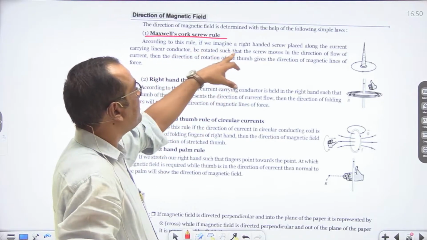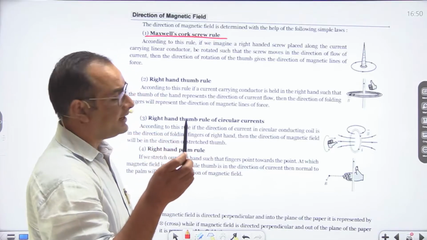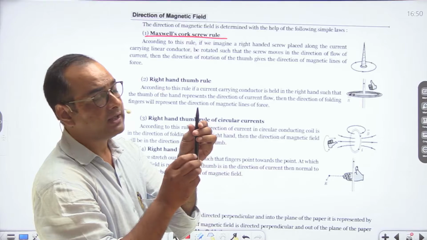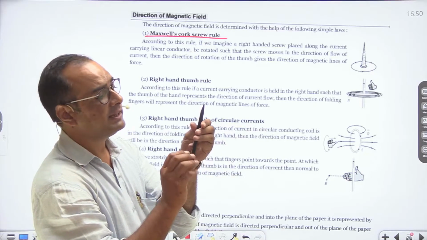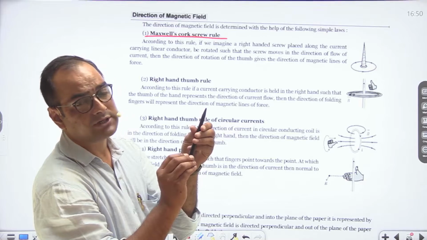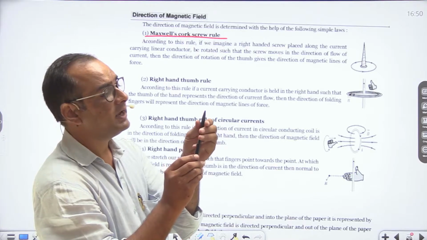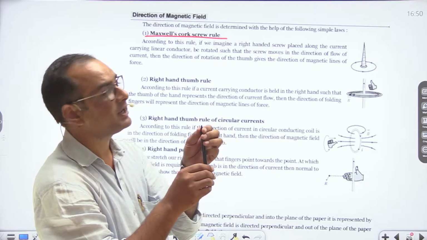According to this rule, if we imagine a right-handed screw placed along the current, then if we rotate this screw, the rotation of this screw represents the direction of the magnetic field. Then its advancement will represent the direction of electric current.